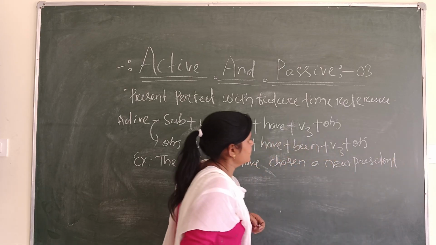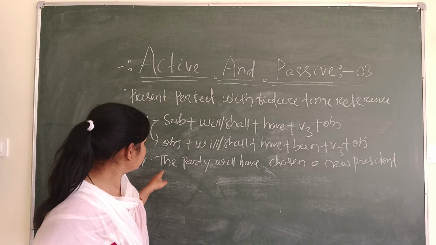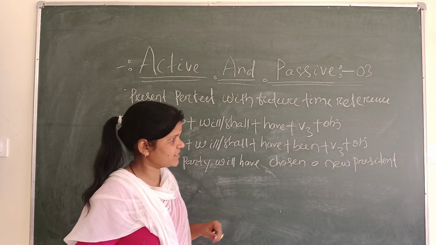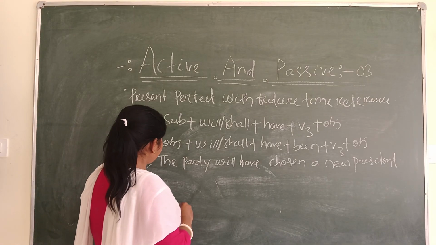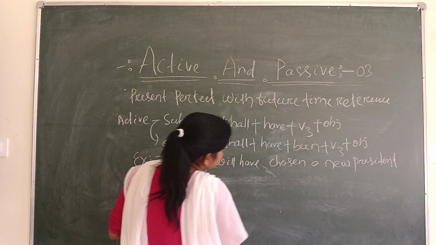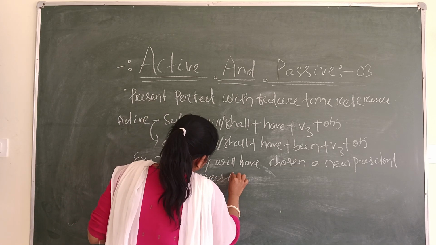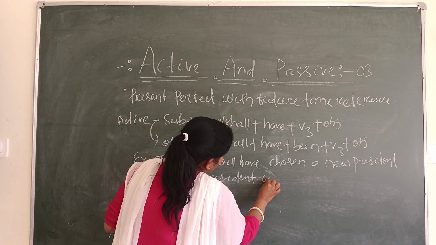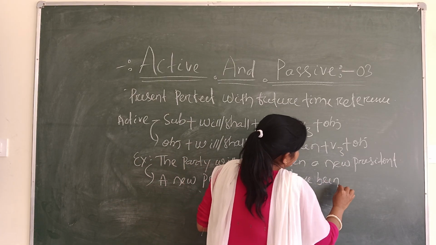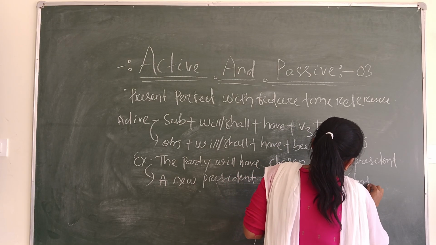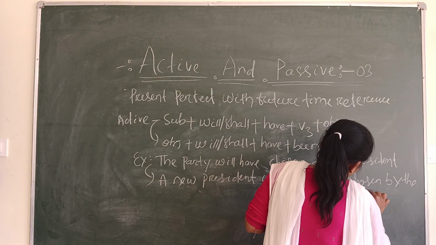The active structure example is that the party will have chosen a new president. Whereas this sentence convert to passive, then the passive sentence is that a new president will have been chosen by the party.